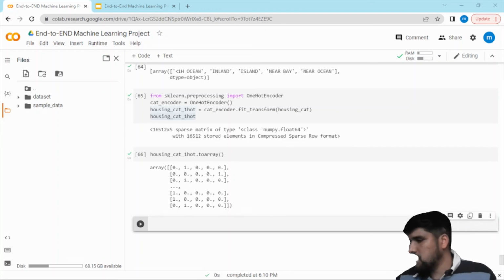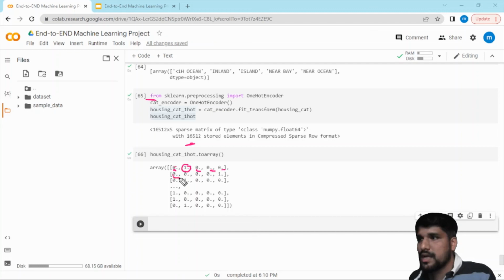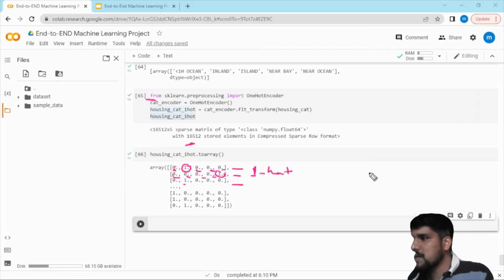If you look at this array, everything is marked as 0, and whichever category is available, it is marked as 1. If you look at the second row, everything is 0 and that variable is marked as 1. Similarly the third line, fourth line. So in each row there is only one value as hot, the remaining are 0.